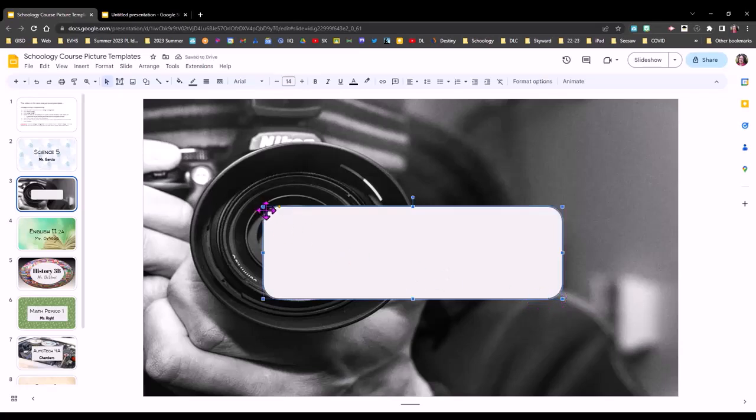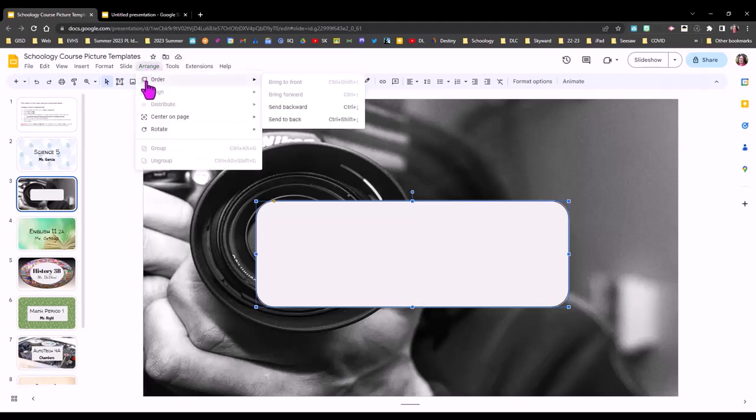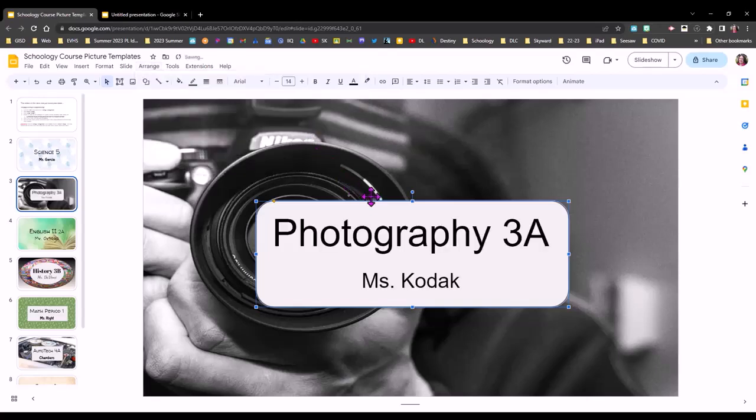No big deal. I might stretch this a little bit more just to make sure it's larger than my words. And then with it still selected, so I still have these blue corners on it, I'm going to go to Arrange, Order, and send to back. Now it's behind my words and they are easy to see on the screen.